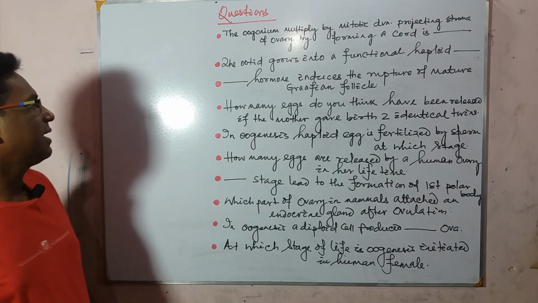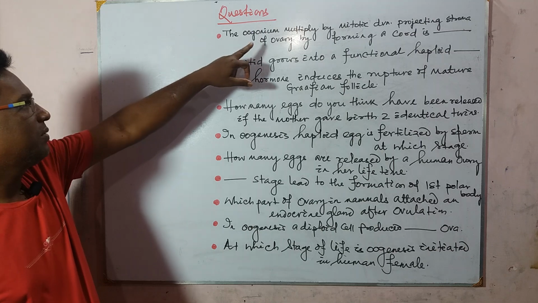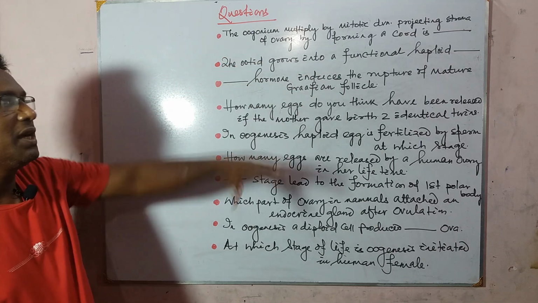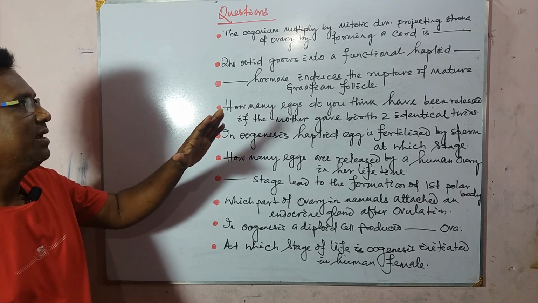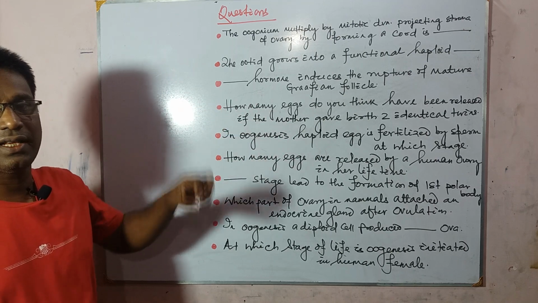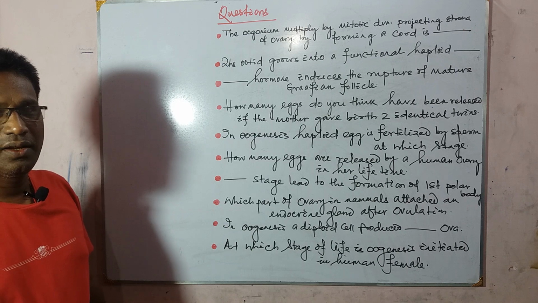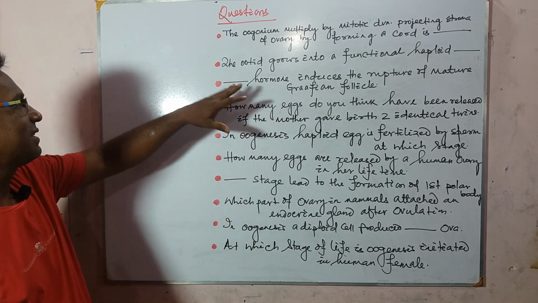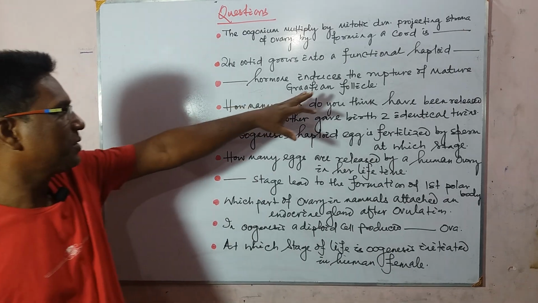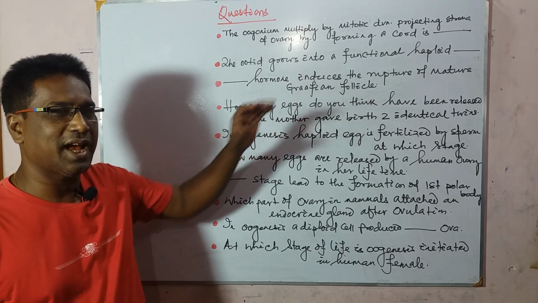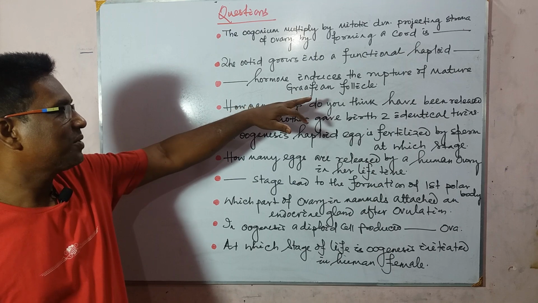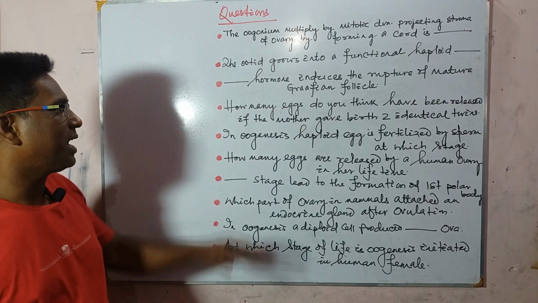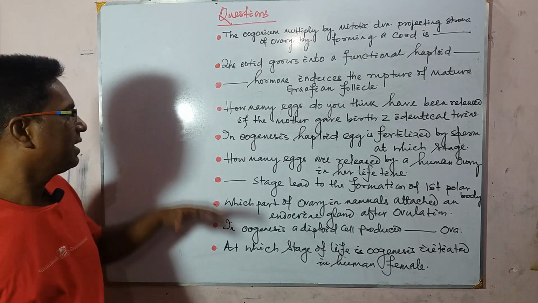So the questions are, first one is, the oogonium multiply by mitotic division projecting into stroma of ovary by forming a cord like structure called as dash. The oocyte grows into a functional haploid dash. Dash hormone induces the rupture of matured Graafian follicle.